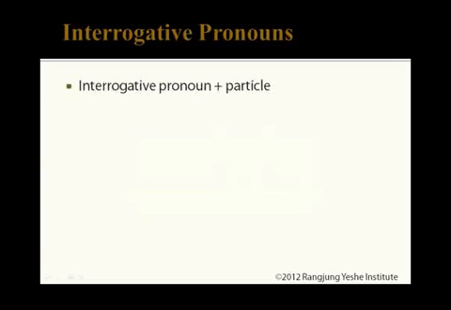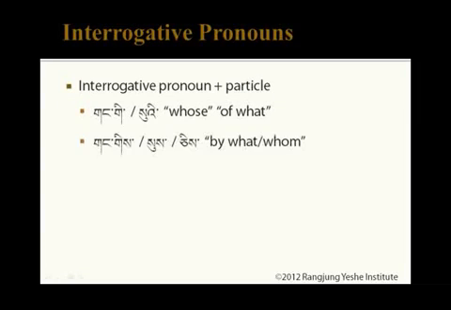Interrogative pronouns are frequently seen with certain particles depending on the role that they play in a sentence. We can make several different types of questions based on the particles that are attached to each of these interrogative pronouns. For example, with a connector particle, we can say gangi or sui to mean whose or of what or of whom. With the agentive particle, it becomes by what or by whom, respectively.